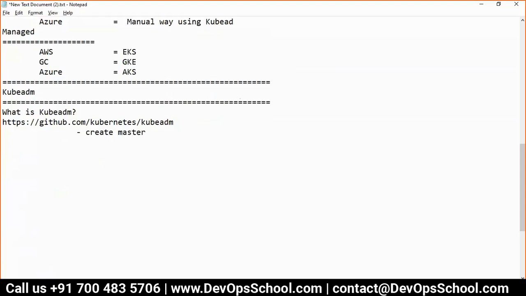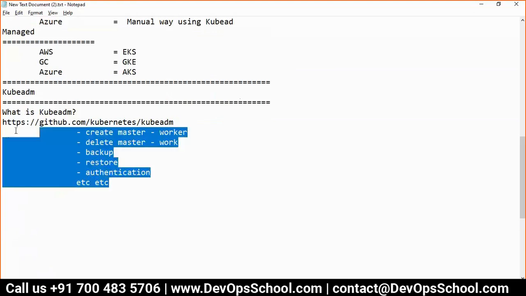So in one go: create master, worker, delete master, worker, backup, restore, authentication, etc. Simple.